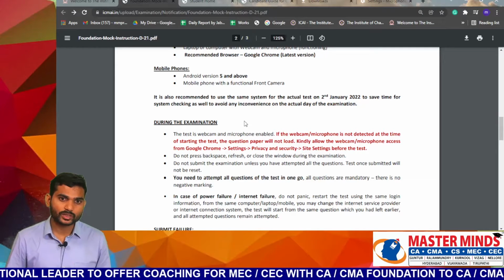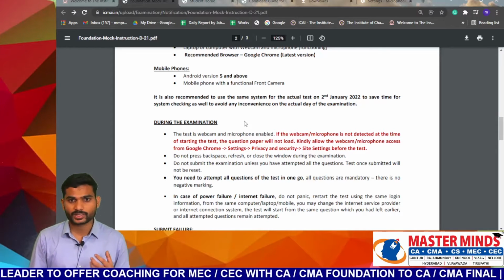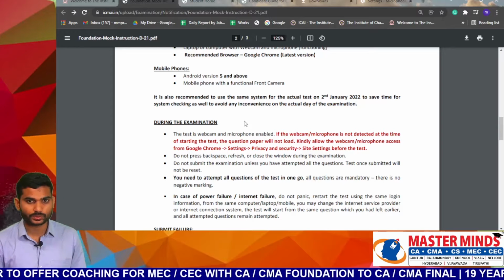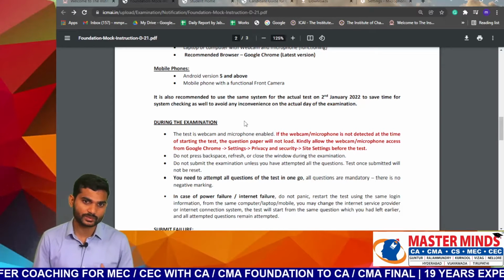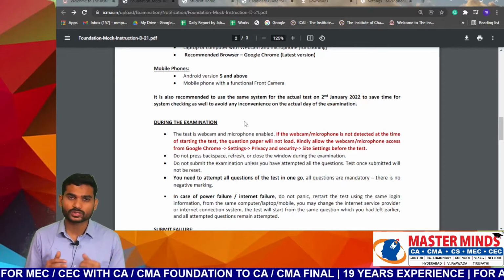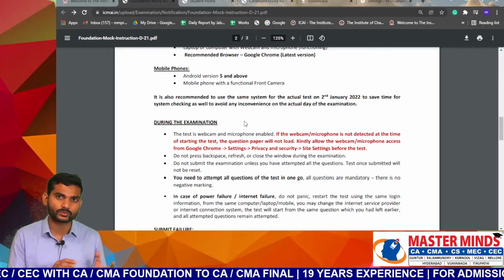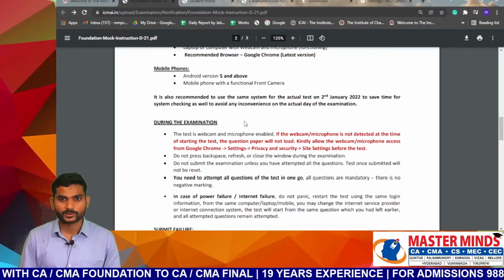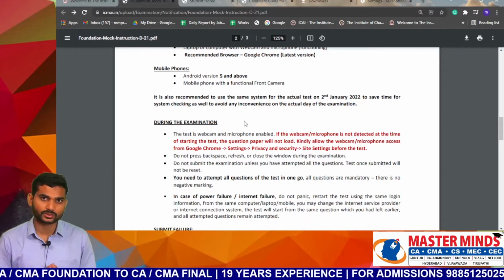It is also recommended to use the same system for the actual test held on 2nd January 2022 to save the time for system checking as well as to avoid any inconvenience on the day of examination. So it is better to use whatever system you used for the mock test; the same system will be used for the final examination held on 2nd January 2022.